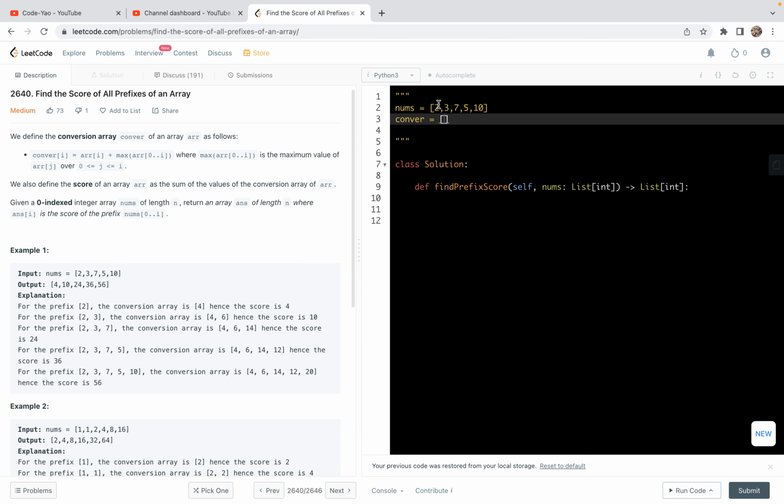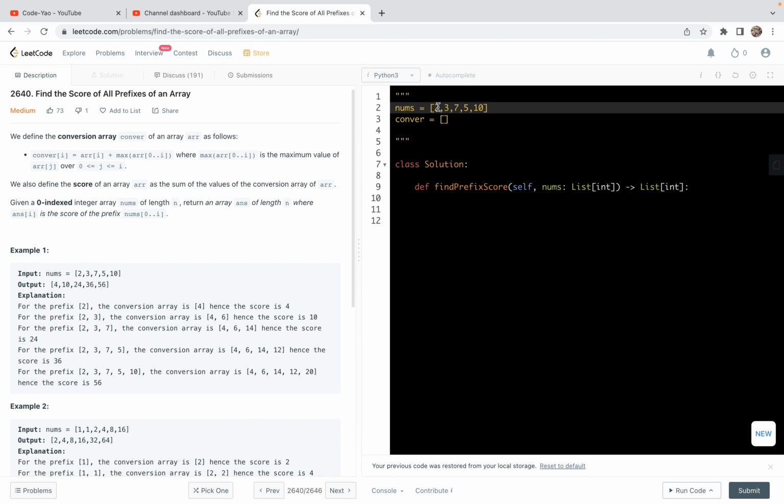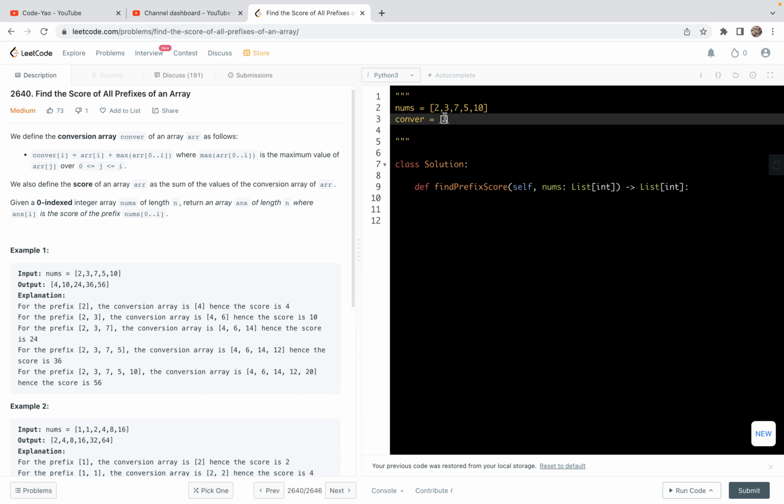So at index 0, the current number is 2, and the maximum up to now is 2 itself. So we get 2 plus 2 is 4. And at index 1, we have 3. 3 is also the current maximum, so we're going to have 3 plus 3, that is 6.